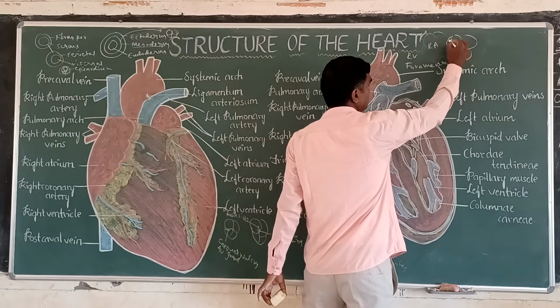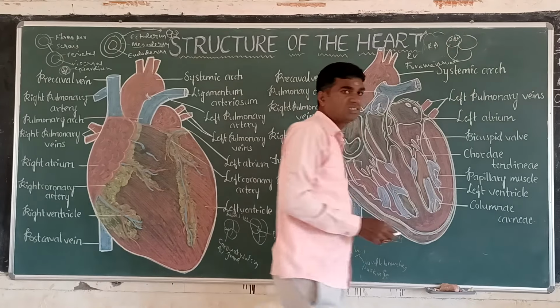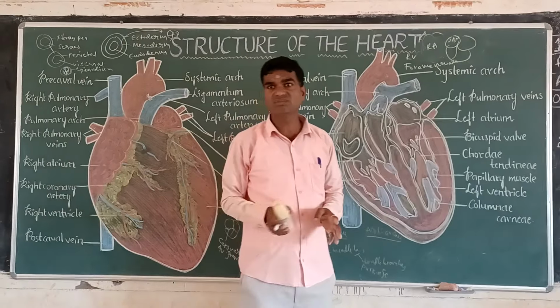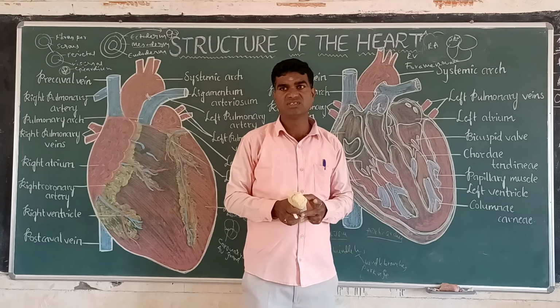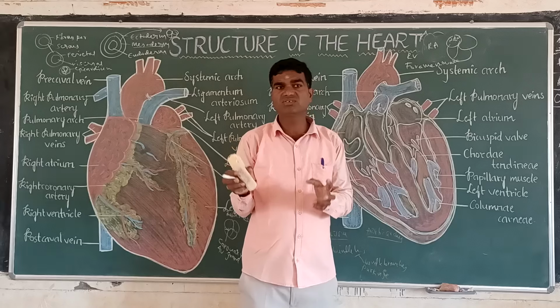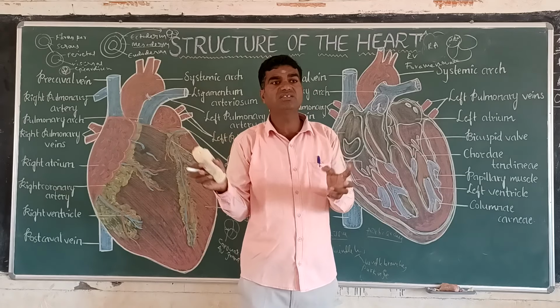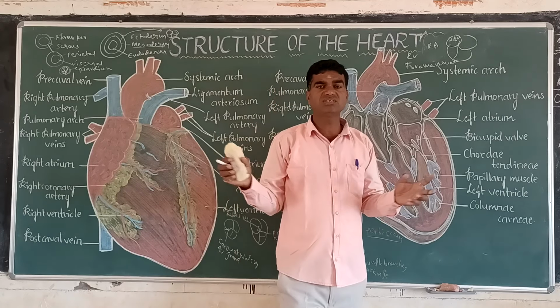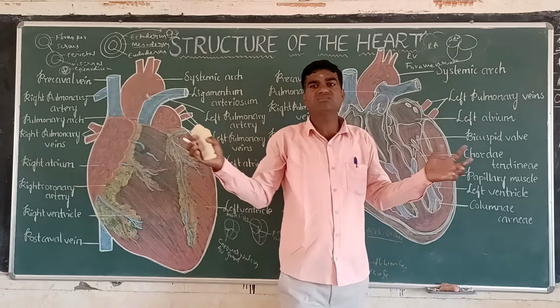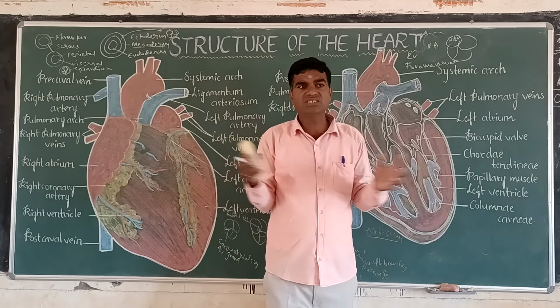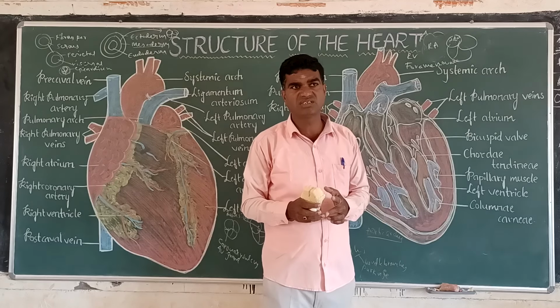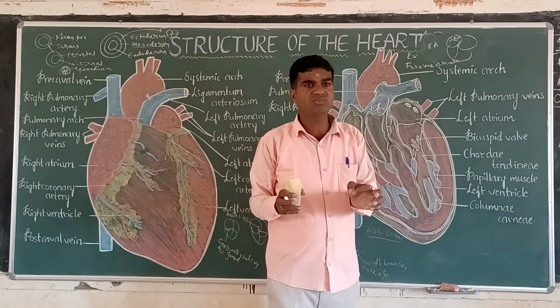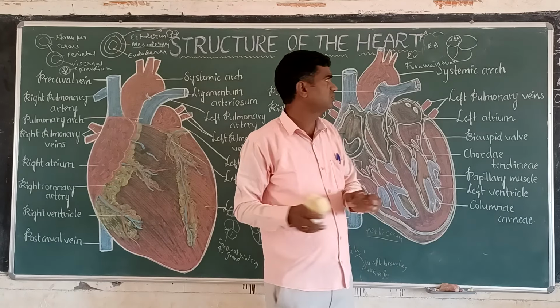The node is called the SAN node. SAN means sinoatrial node, which is present here. The sinoatrial node is called the pacemaker. The pacemaker produces the sound called lub and dub. The lub dub sound is the rhythmic contractions and rhythmic relaxations. It is continuously going on, and the lub dub sound comes with the help of the SAN node. SAN means sinoatrial node.